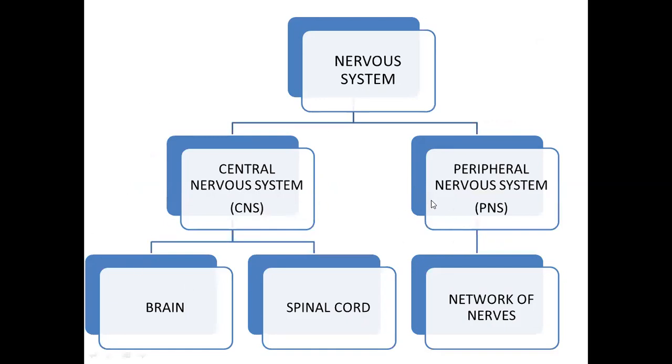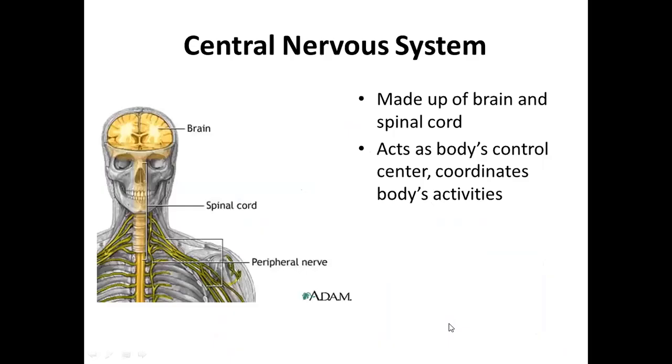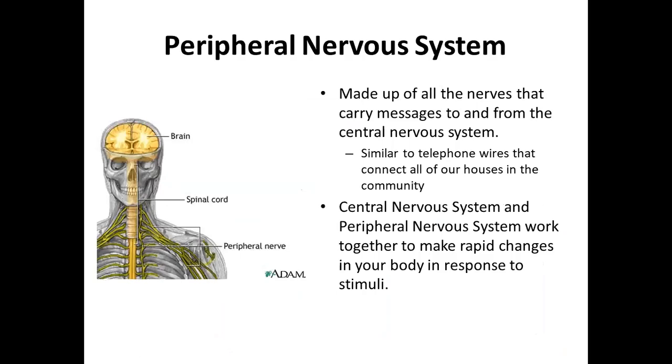The nervous system is divided into the central and peripheral nervous system. The central nervous system is composed of the brain and spinal cord, whereas the peripheral nervous system is composed of a network of nerves. The central nervous system, made up of the brain and spinal cord, acts as the core body center.